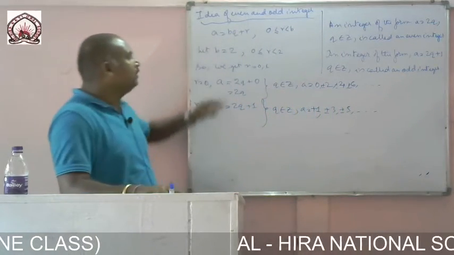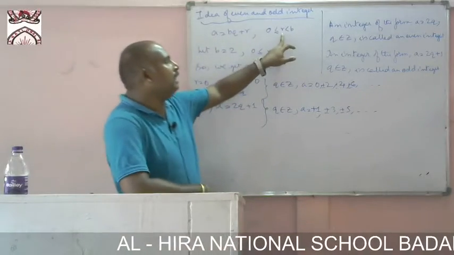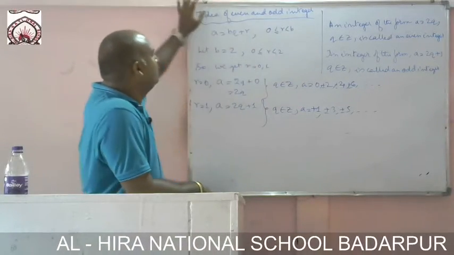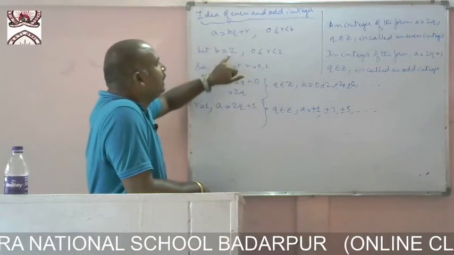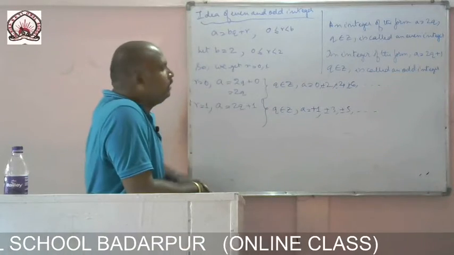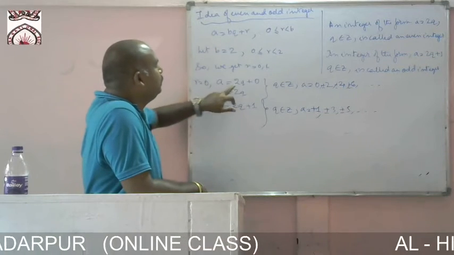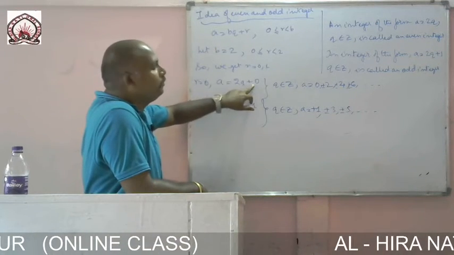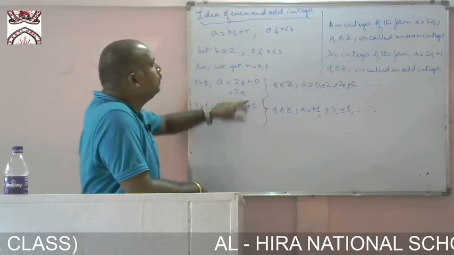Now we have taken that a equal to bq plus r, and r lies between 0 and b. Now let b equal to 2, then the value of r will be 0 as well as 1. When r equal to 0, then this equation becomes a equal to twice q plus 0, that is twice q. Now if I put q equal to, q belongs to